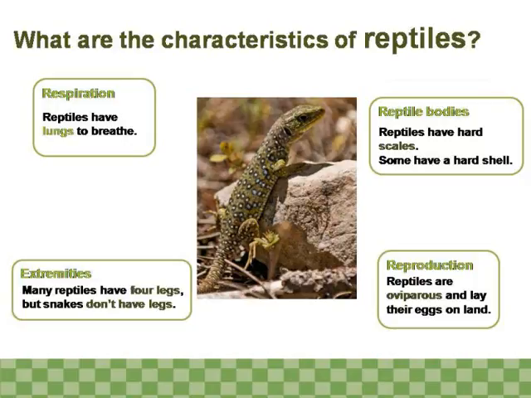What are the characteristics of reptiles? Respiration. Reptiles have lungs to breathe. Reptile bodies. Reptiles have hard scales. Some have a hard shell. Extremities. Many reptiles have 4 legs, but snakes don't have legs. Reproduction. Reptiles are oviparous and lay their eggs on land.